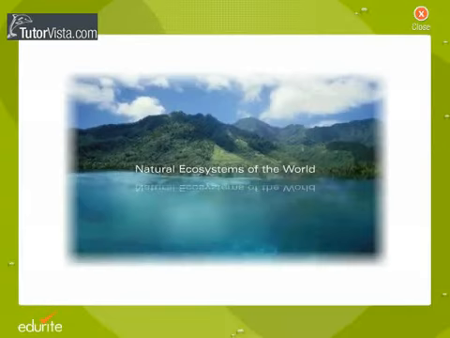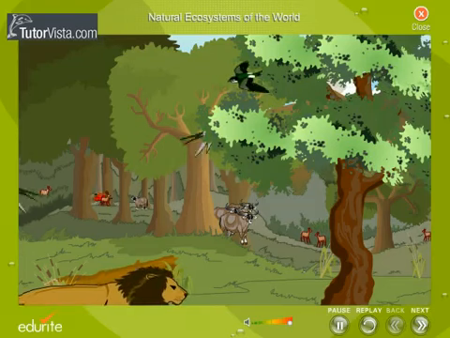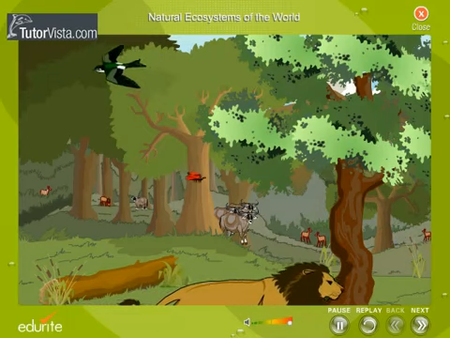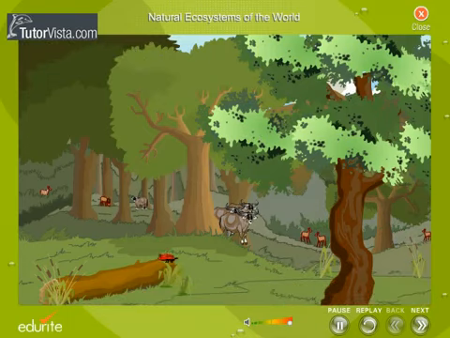Natural ecosystems of the world. Ecosystem is one of the higher levels of organization of the living world. We can consider ecosystem as the self-sustaining unit of the biosphere. Let us learn about the different types of natural ecosystems seen in the biosphere.